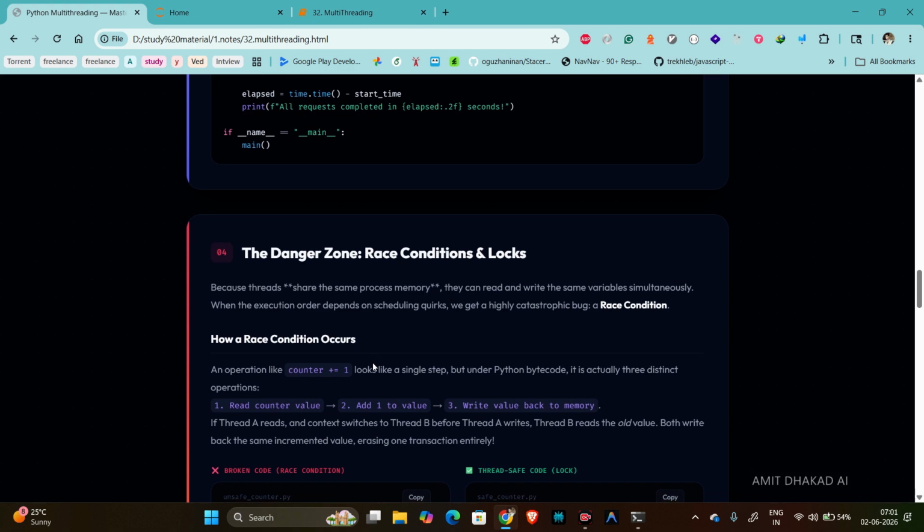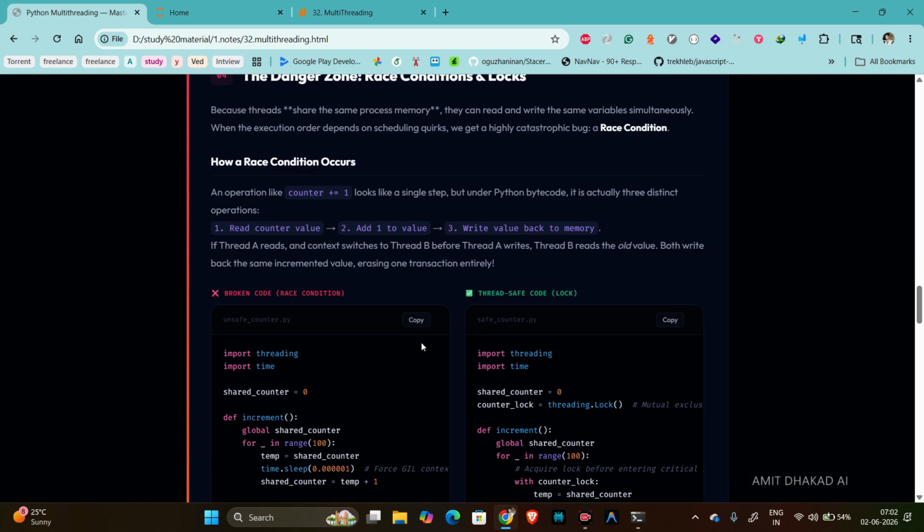So here we have next race condition. We need to talk about the dark side of threading. This is where we go beyond beginner grade. This is where real production software has gone down. This is called race condition. Because threads share the same memory, they can read and write the same variable at the same time. And what happens is production data gets destroyed. Okay, so we'll understand this with this example.